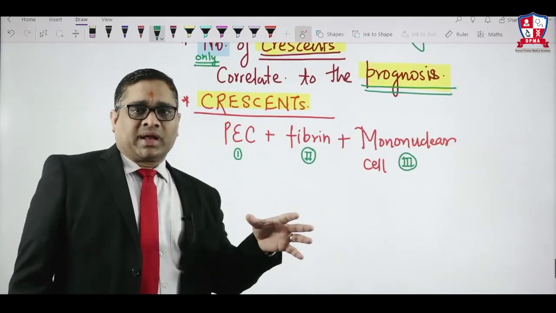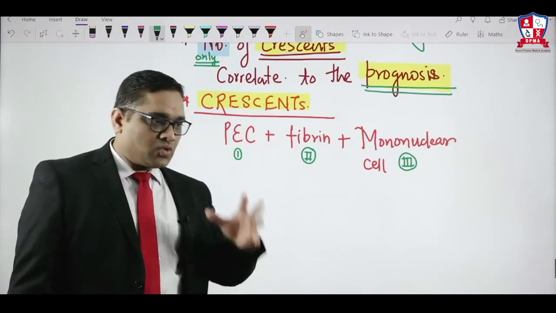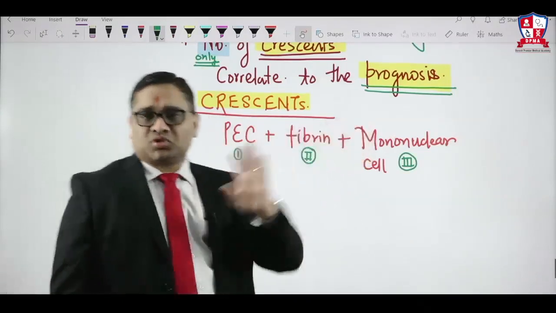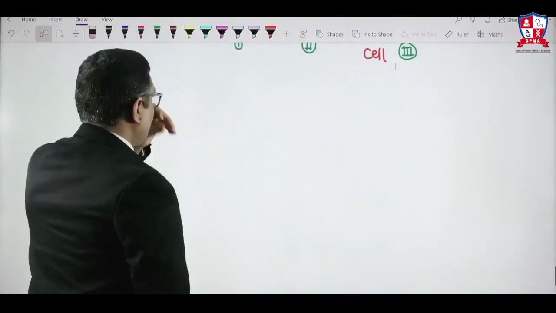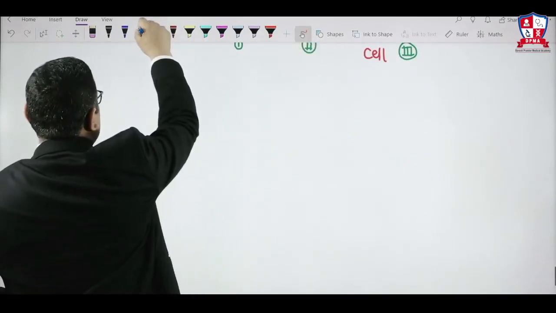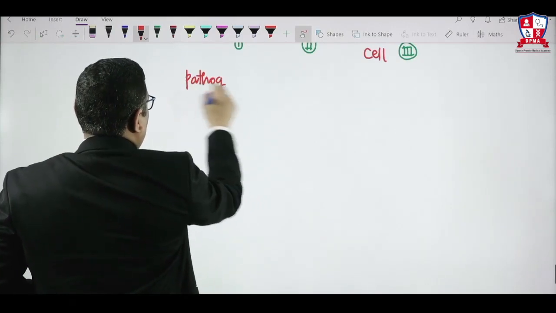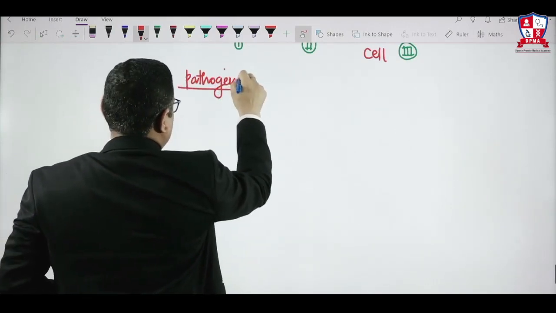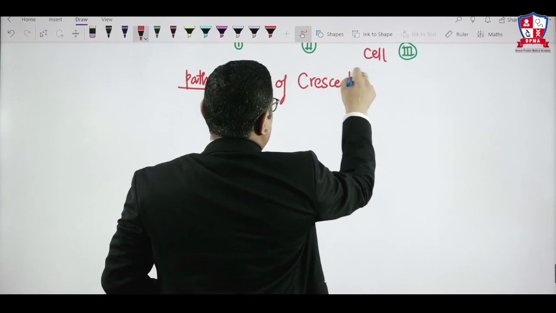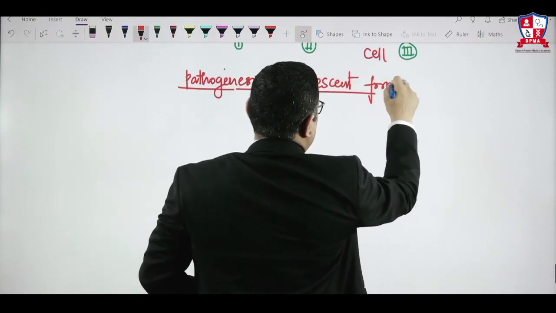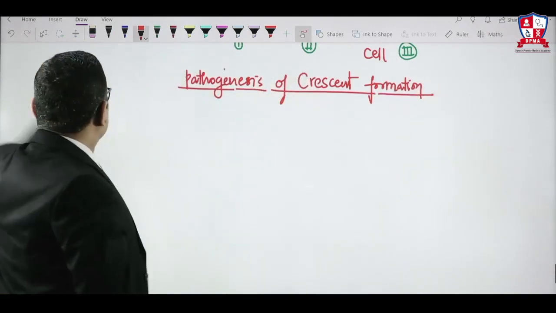There was another question in an older AIIMS All India exam: in crescent formation, which of the following is the most important? To understand which of these three is most important in crescent formation, we must understand the pathogenesis of crescent formation. So we will see the pathogenesis of crescent formation.